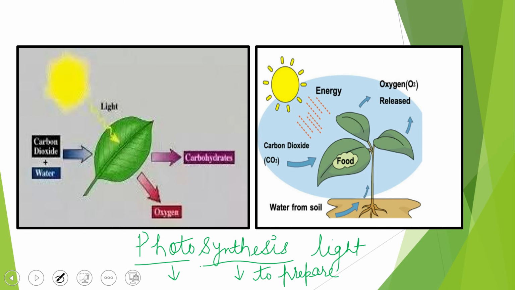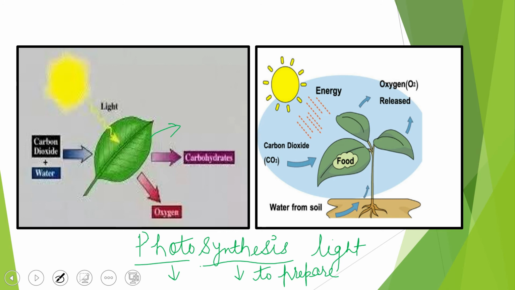Now you can look at these two diagrams which I want to show you. Here this is the green leaf, the plant leaf. Before I proceed, the photosynthesis concept we are all aware of: the green plant has the leaf. This green leaf has a pigment which I already showed you, chlorophyll.